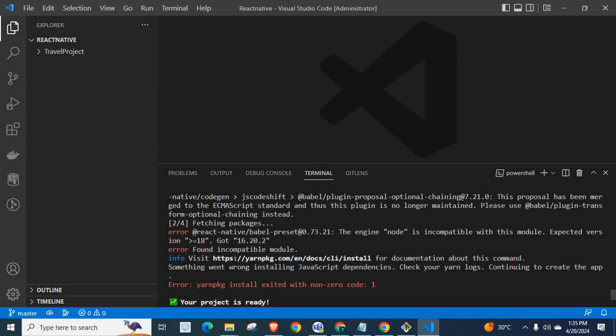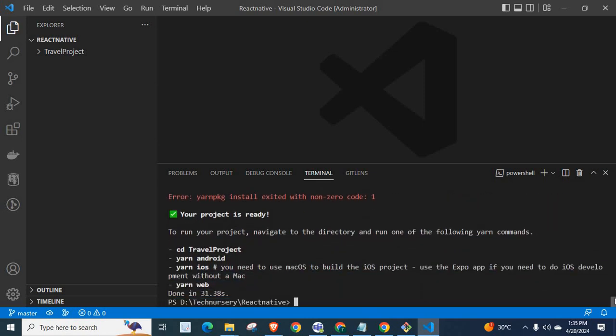Error found incompatible module. Info visit https://yarnpkg.com docs CLI install for documentation about this command. Something went wrong installing JavaScript dependencies. Check your yarn logs. Error yarnpkg install exited with non-zero code 1.